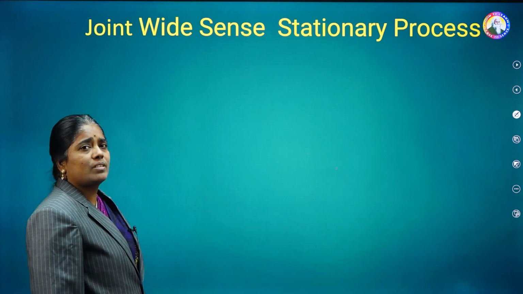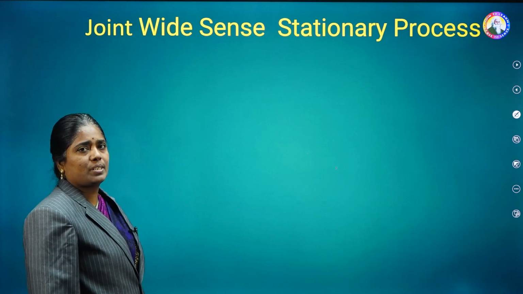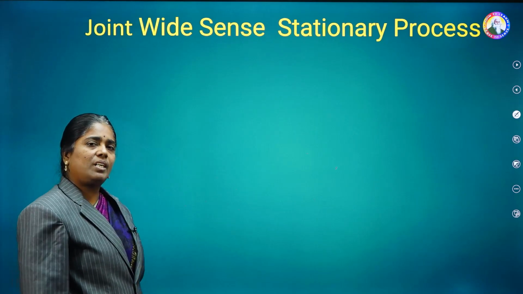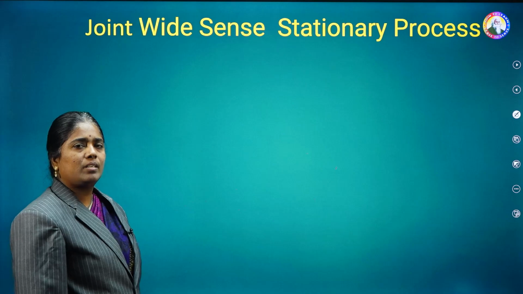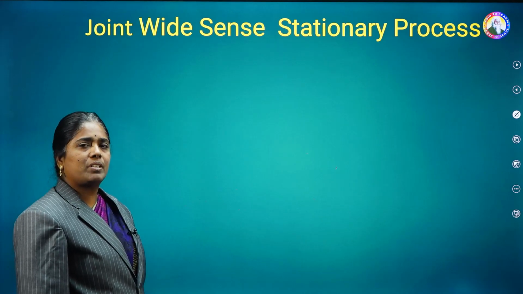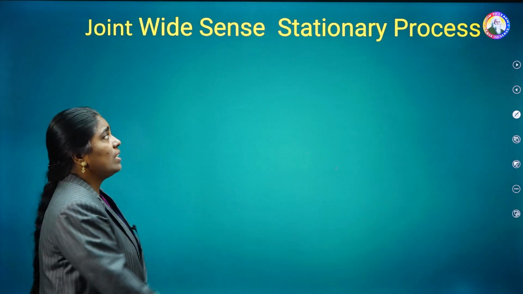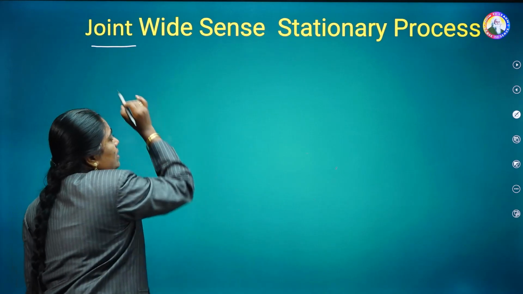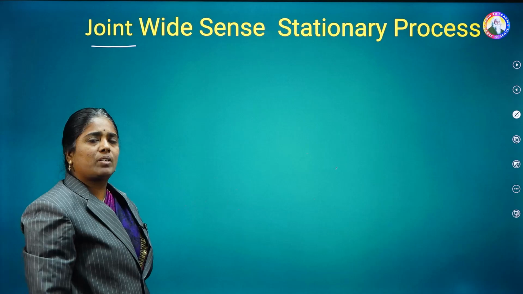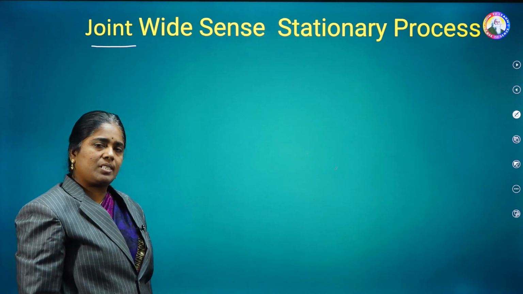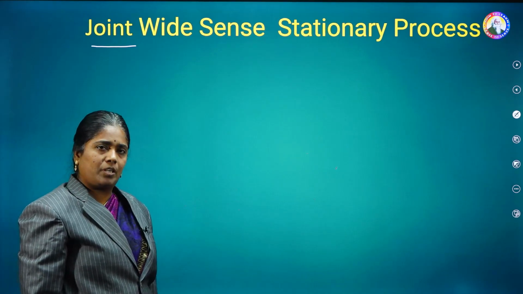Then coming to the jointly wide-sense stationary process. In the previous case, you have seen that only one random process was taken. For that, the mean as well as the autocorrelation function were defined, and those two are constant. But now it is the jointly wide-sense stationary process. Here we are selecting two random processes, x of t as well as y of t.